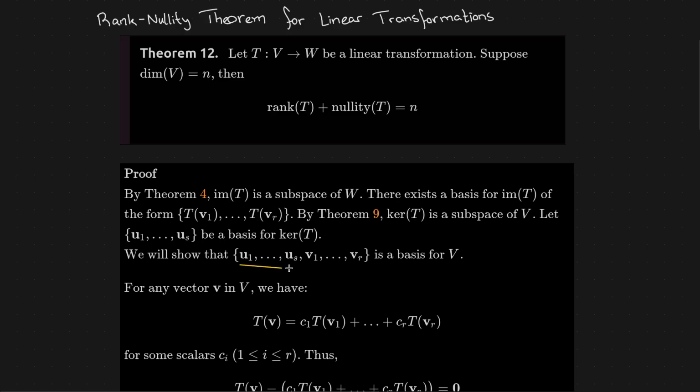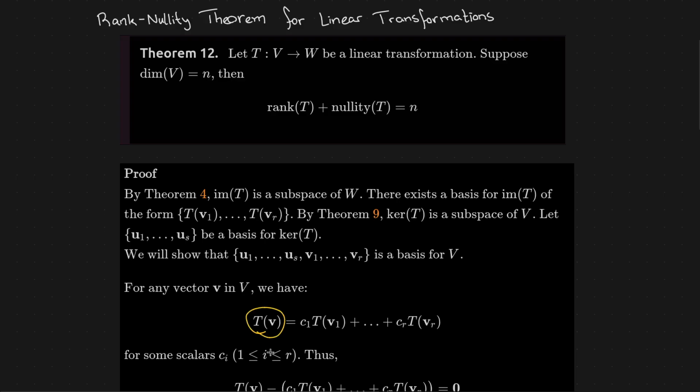So in order to show that this is a basis for vector space V, we start with an arbitrary vector v in vector space V. Vector v could be any vector in vector space V. Since vector v is in vector space V, that means T of v would be in the image of T, right? If we take the transformation of something in V, it takes us into W, into the image. That's what it means to be in the image.